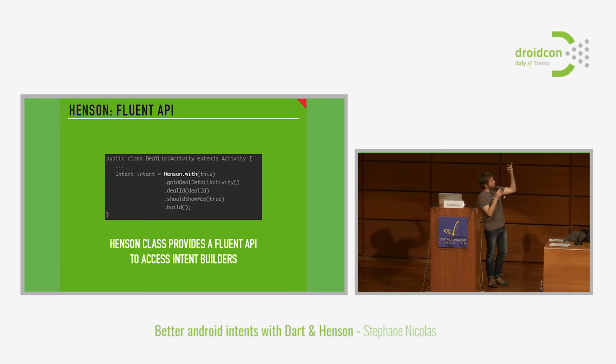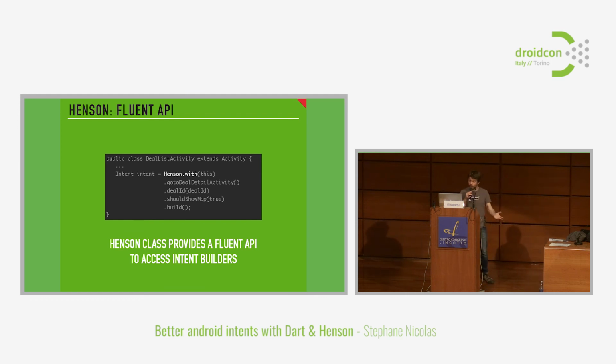So you can go to deal detail activity, and then you will see the name of the fields that you have to pass. Again, the small state machine that we're using inside this chain operation is going to enforce the required parameters and the optional parameters. So you don't have to worry about the combination.